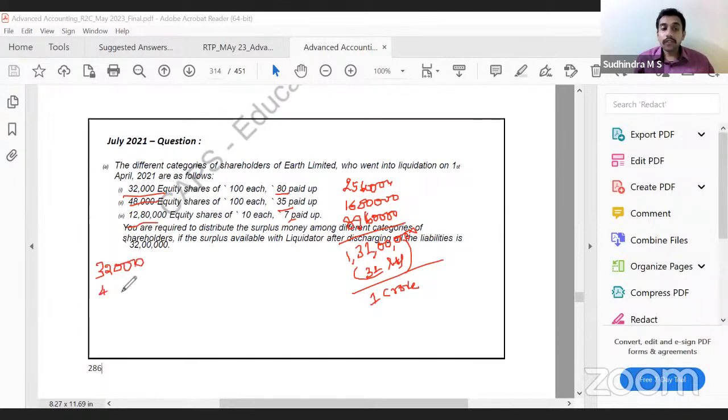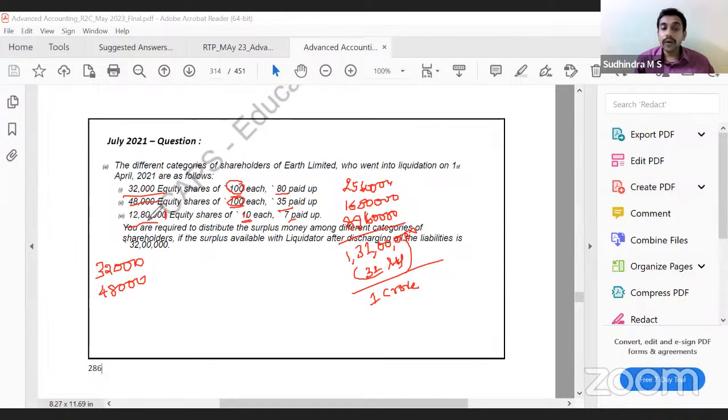32,000, 48,000 and 1 lakh 28,000. Very good, because this is a 10 rupee share. Since these are 100 rupees, either you convert this 100 into 10 or this 10 into 100. I am converting 10 into 100, easy because there are 200 rupees. Better convert this 10 into 100. If I convert this 10 into 100, what happens?